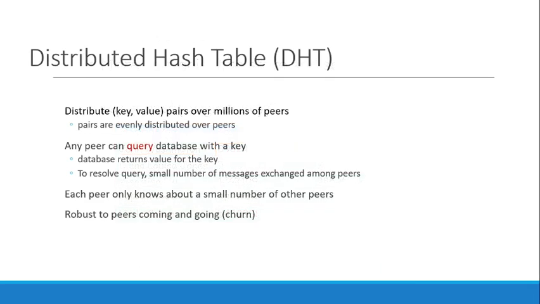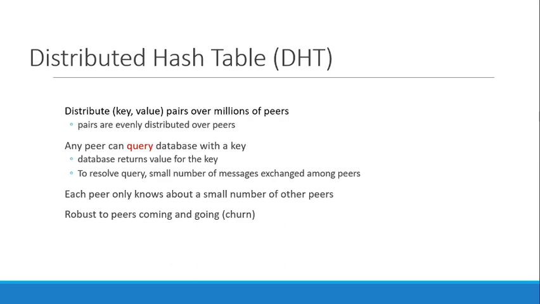A hash table based on distributed architecture will provide a database in a distributed fashion, and it can connect millions of pairs over the internet, and the pairs are distributed over the peers. Any peer can query the database with a key, and the database returns the value for the key.